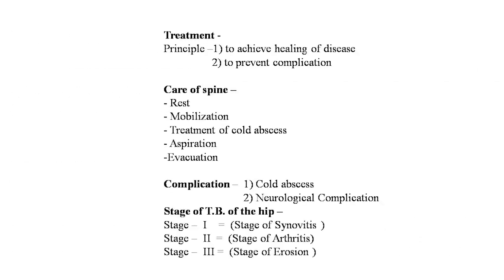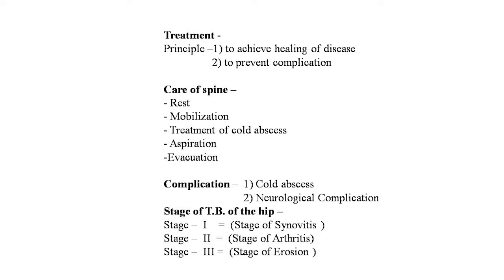Then the treatment of tuberculosis of the spine, that is Pott's spine: the principles are to achieve healing of the disease and to prevent complications. Care of the spine must be taken by rest, mobilization, treatment of cold abscess, aspiration and evacuation of the pus. Complications are cold abscess and neurological complications like paraplegia and paralysis.